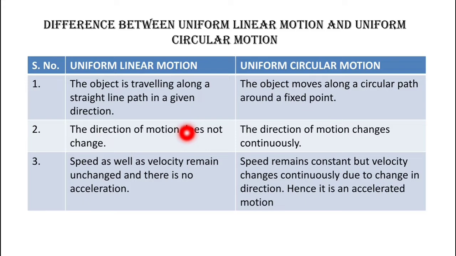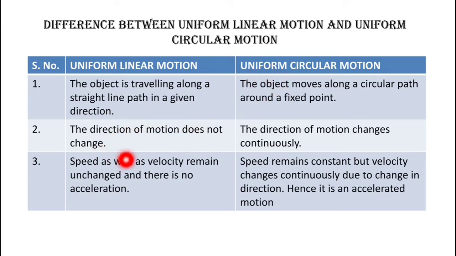In other words, we can say the object has constant speed. So uniform linear motion is that type of motion in which an object is traveling along a straight line in a given direction with constant speed. While uniform circular motion is that type of motion in which an object is moving along a circular path around a fixed point with constant speed.